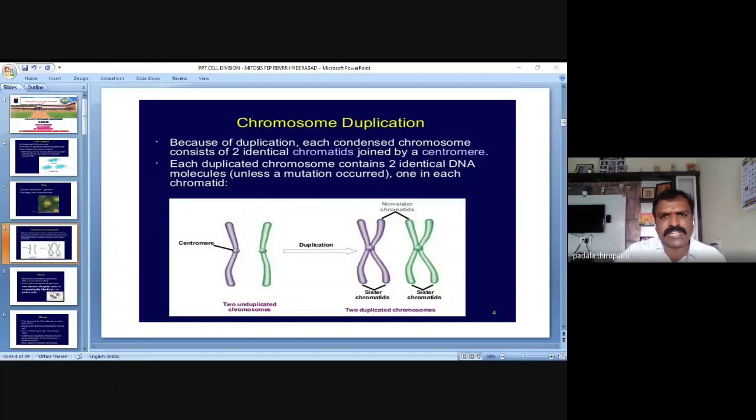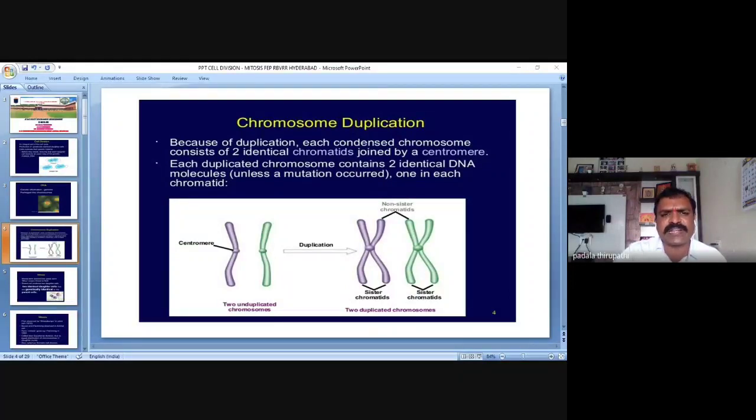Because of duplication, each condensed chromosome... What is the meaning of condensed chromosome? Condensed chromosome means the chromatin thread in the nucleus is going to shorten and thicken to produce thick structures we can call chromosomes. This chromosome consists of two identical chromatids.